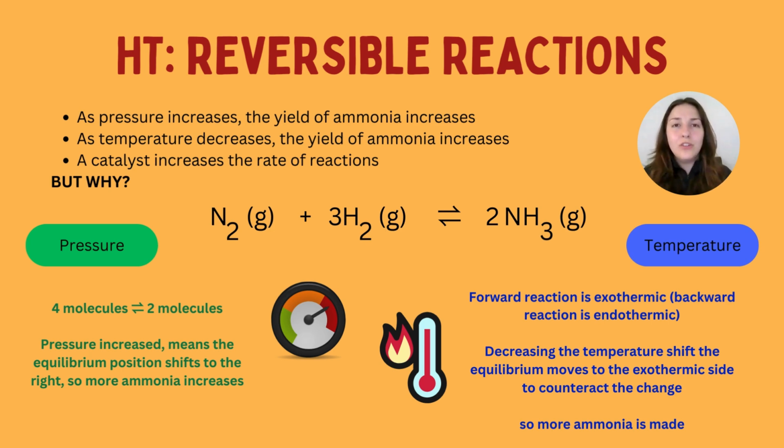Now, we also have another condition, and that condition is temperature. The forward reaction is what we call exothermic. So it releases a lot of heat energy when we add nitrogen and hydrogen together to make ammonia. The reverse of this, the backward reaction, is endothermic. So heat energy is absorbed. Now, what we can do is we can actually decrease the temperature on this reaction to 450 degrees Celsius.